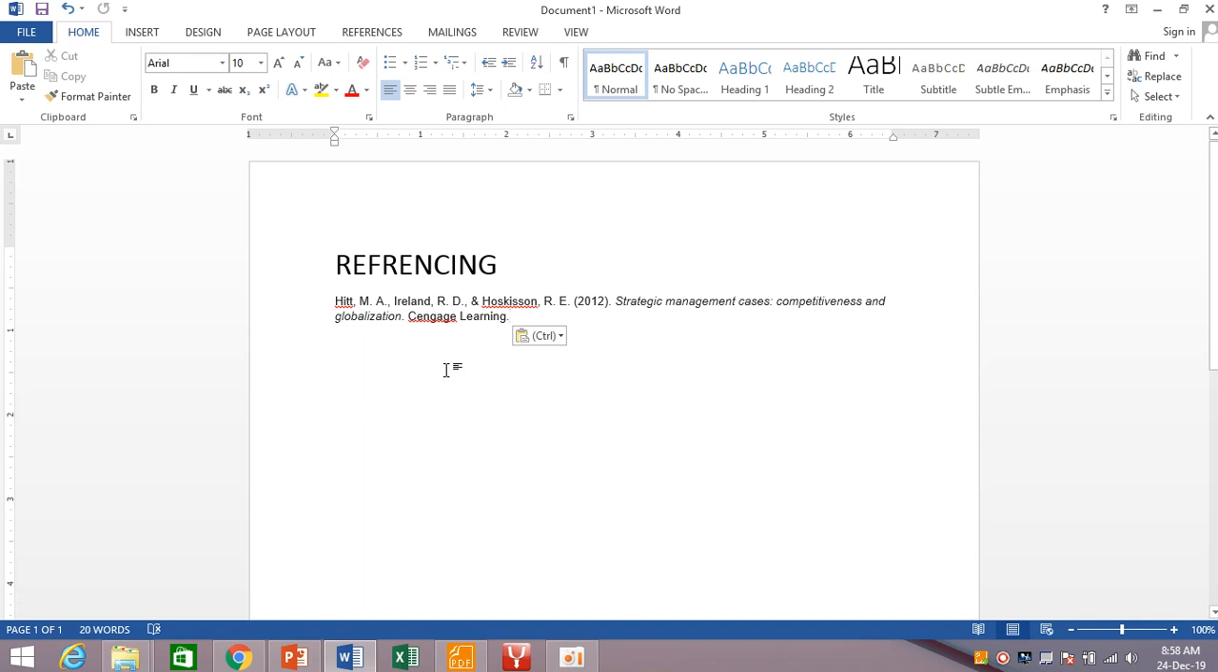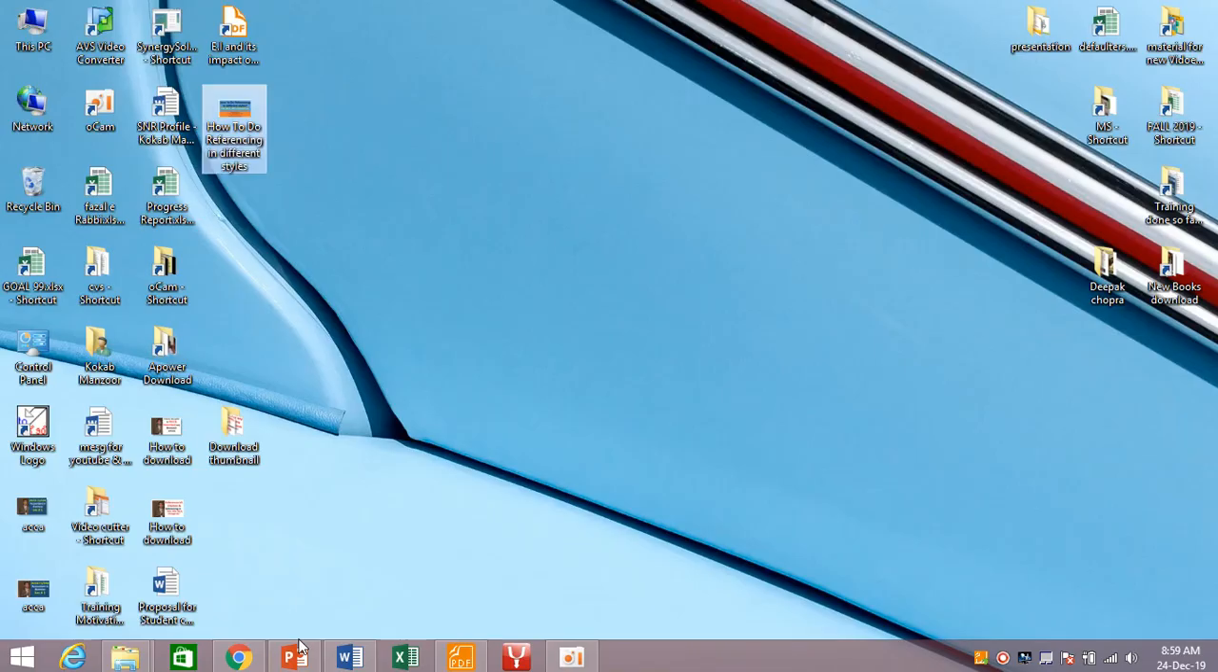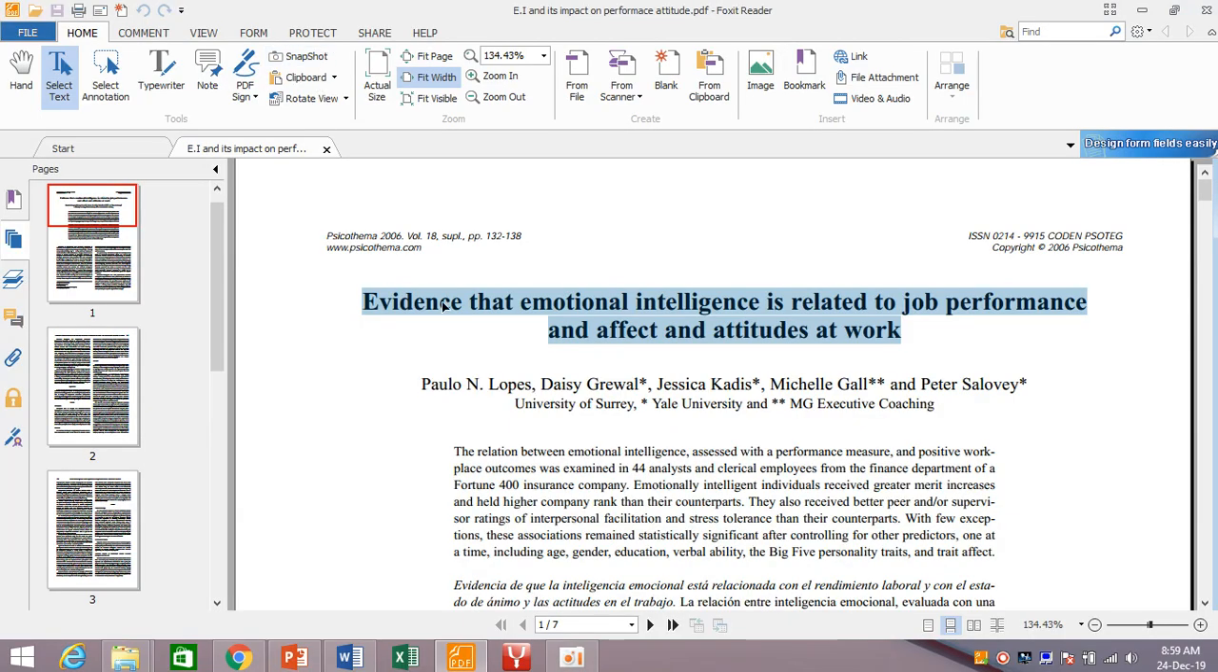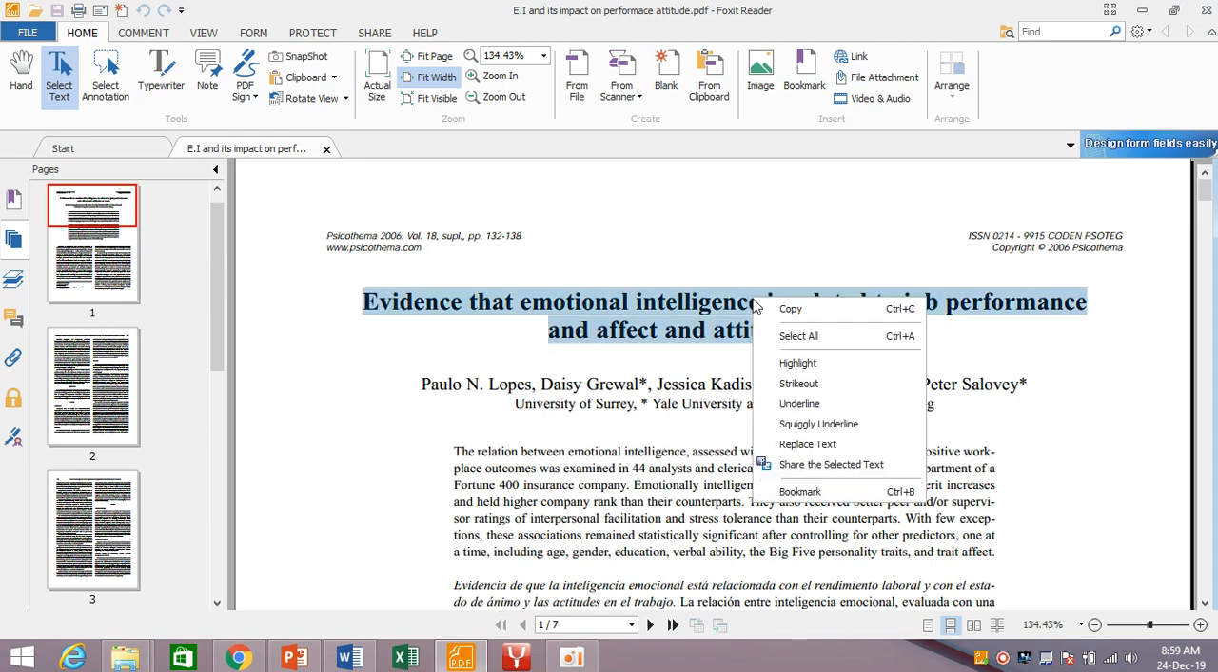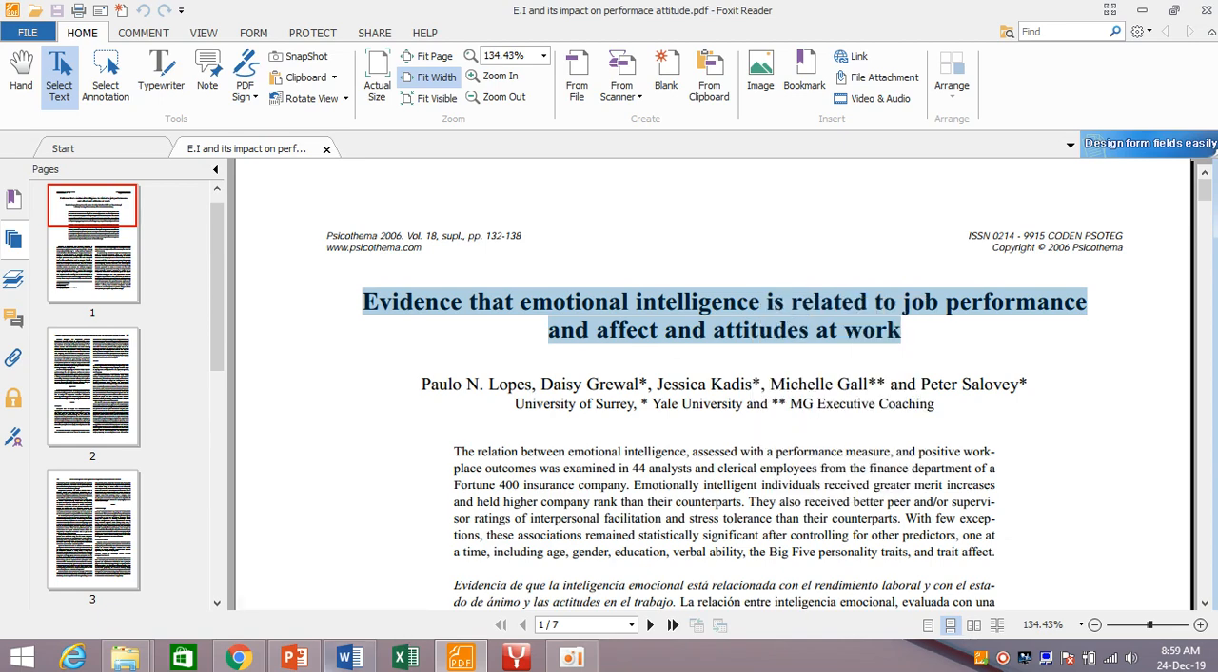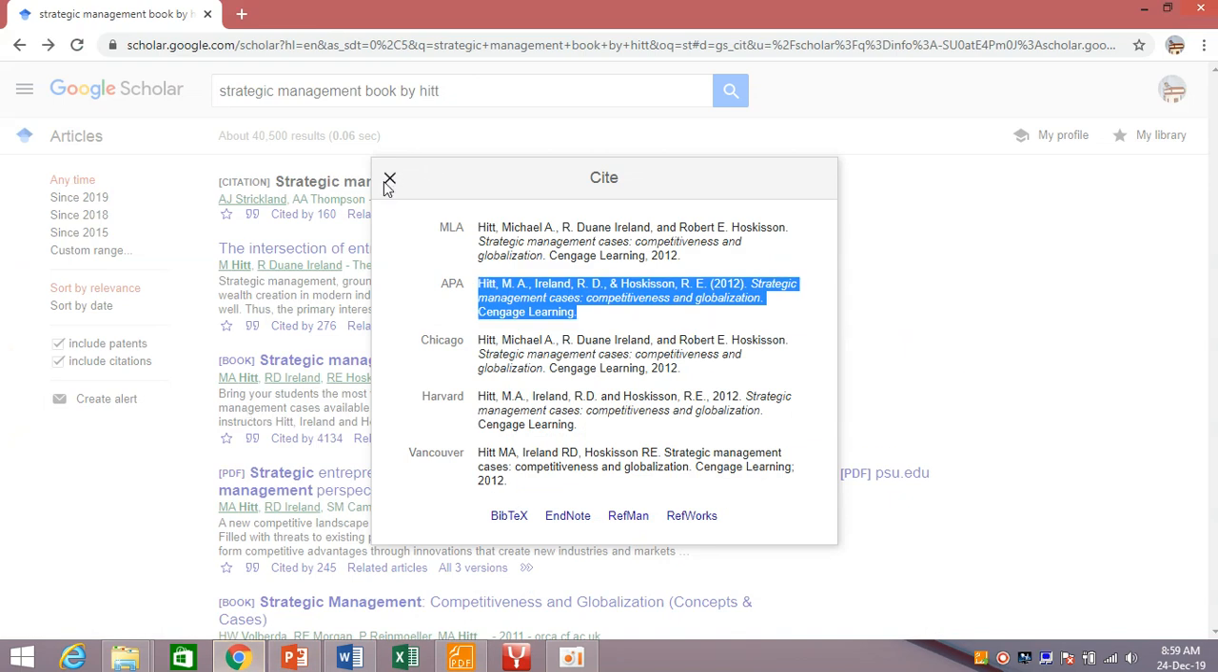You just have to put these details into Google Scholar, and it will make referencing easier for you. Let's take another example. Let's suppose you are using a research article, like here is an article, evidence that emotional intelligence is related to job performance. You want to give a reference of this article. So simply select it, right click, copy, and again come to Google Scholar.